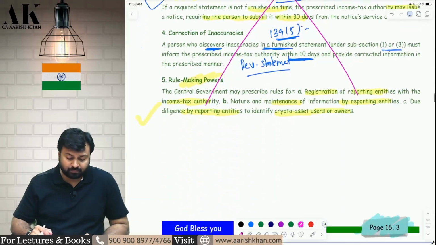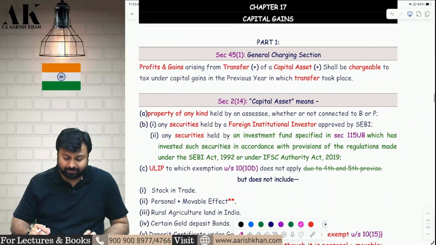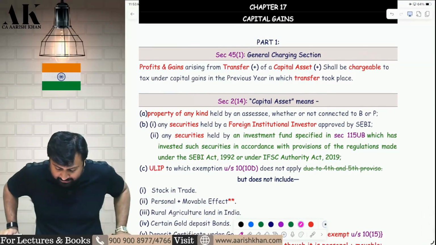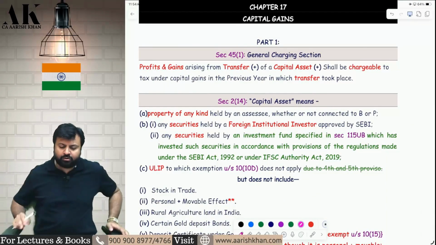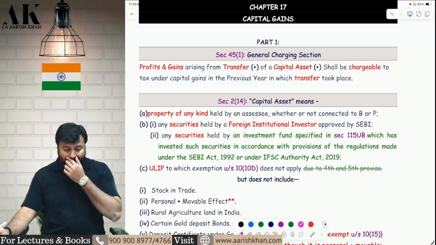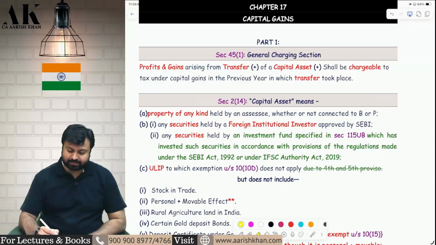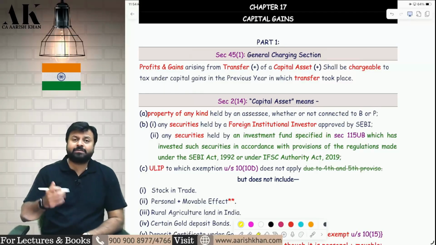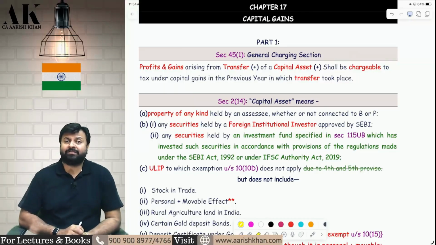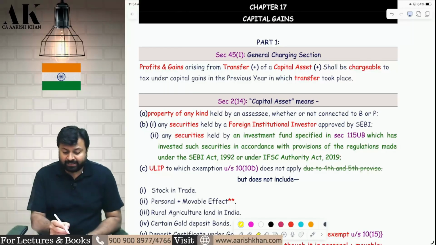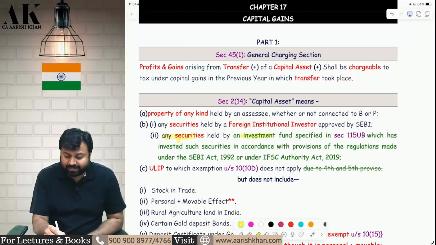Okay. Now let's go on to the chapter of capital gains. Let's talk about capital gains amendments now, one by one. The very first capital gains amendment is in the definition of capital asset itself. Capital asset means property of any kind held by an assessee, and securities held by FIIs. Now in that list, one more item is added: any security which is held by an investment fund referred to in 115UB.